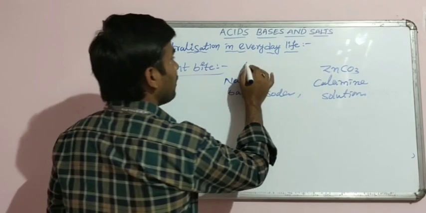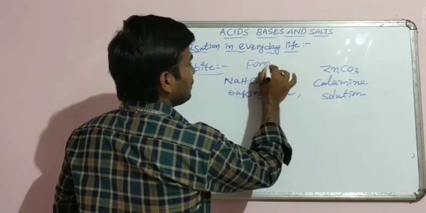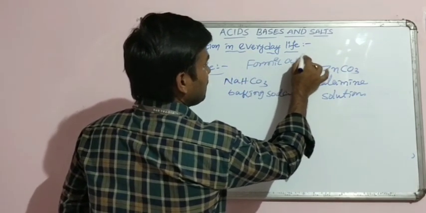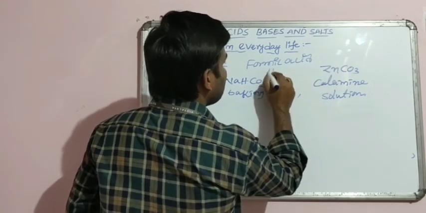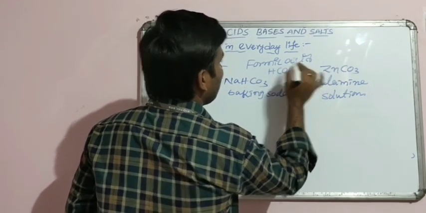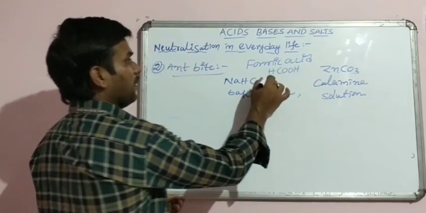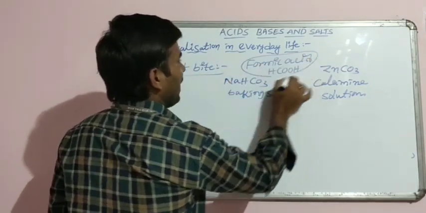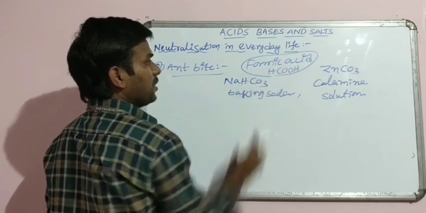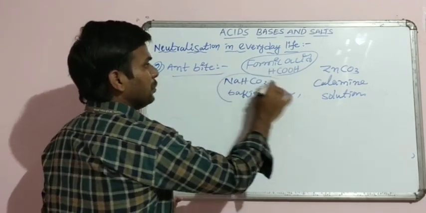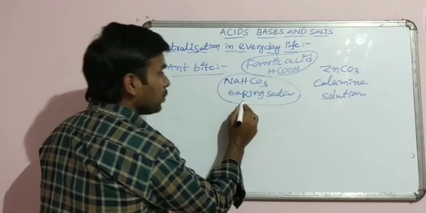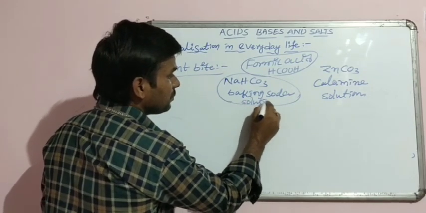What is in an ant bite? An ant bite injects formic acid. Formic acid's formula is HCOOH. Ant injects formic acid into our skin. This acid is neutralized by baking soda solution.